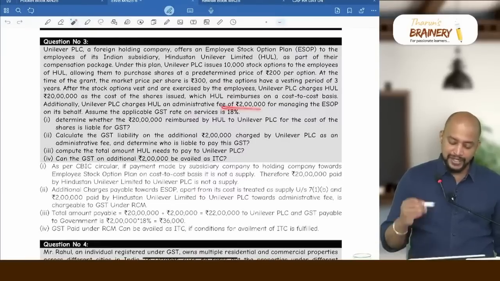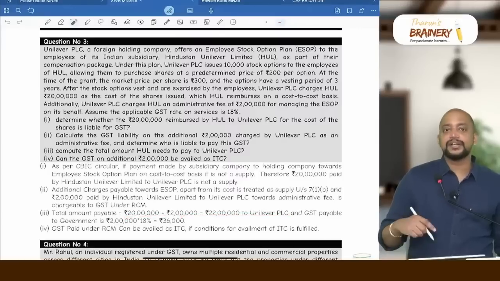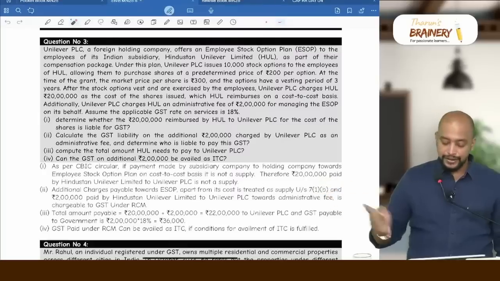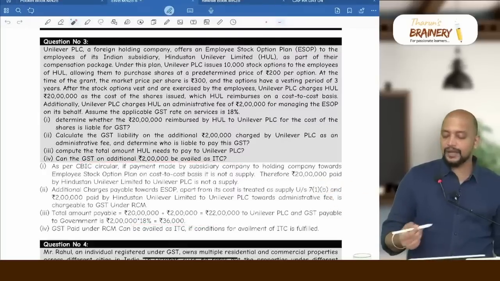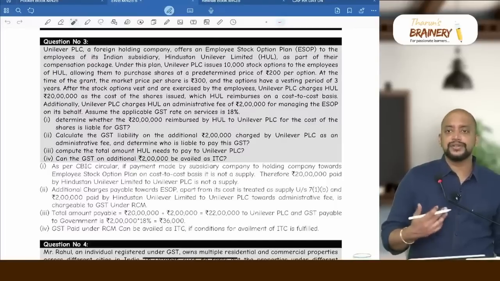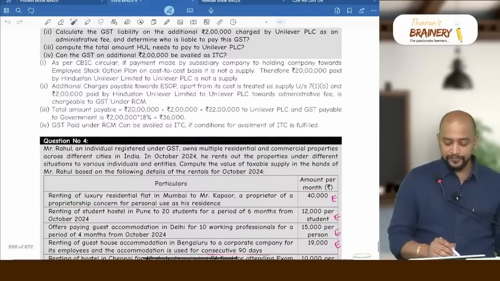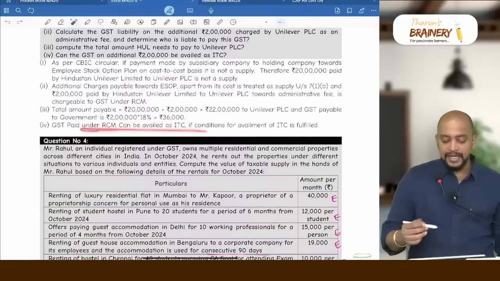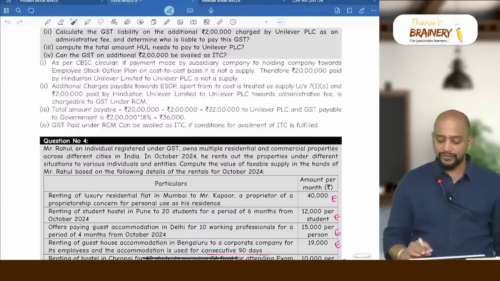What is the administrative charges? 2 lakhs. Compute the total amount HUL needs to pay to Unilever PLC. 20 lakhs plus 2 lakhs, 22 lakhs. But the GST will be payable to government. So 2 lakhs into 18%, 36,000. Can the GST on additional 2 lakhs be availed as ITC? Yes. We don't have any blocked credit and it is used in the course or furtherance of business. So definitely they can take ITC. GST paid under RCM can be availed as ITC if the conditions for availment of ITC are fulfilled.